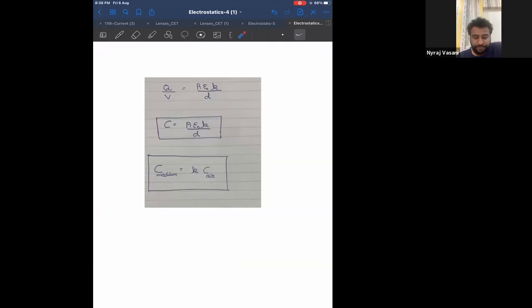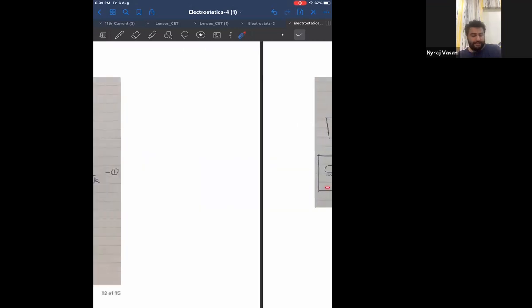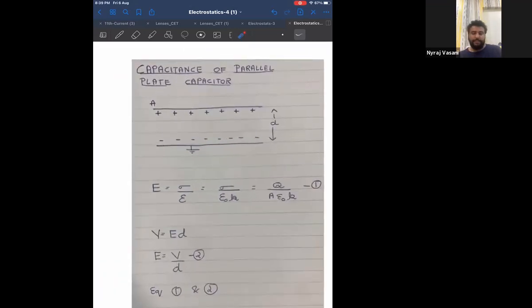For example, in magnetism, magnetic moment also has a general formula and a specific formula. Even area has a general formula and a specific formula. That way, capacitance has a general formula, Q by V. But if I ask you specifically, what is the capacitance of a parallel plate capacitor?